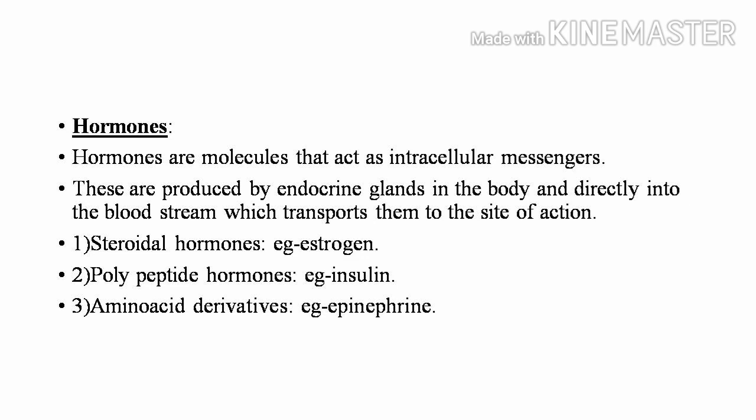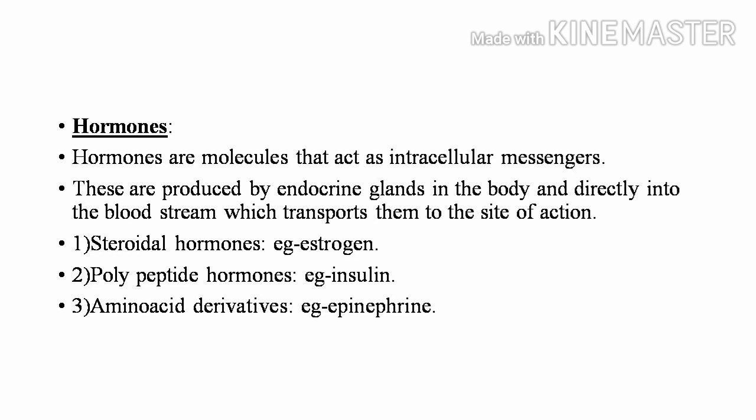These are produced by endocrine glands in the body and directly released into the bloodstream, which transports them to the site of action. That means these hormones are produced by the endocrine glands and directly released into your blood. There are three different types of hormones.